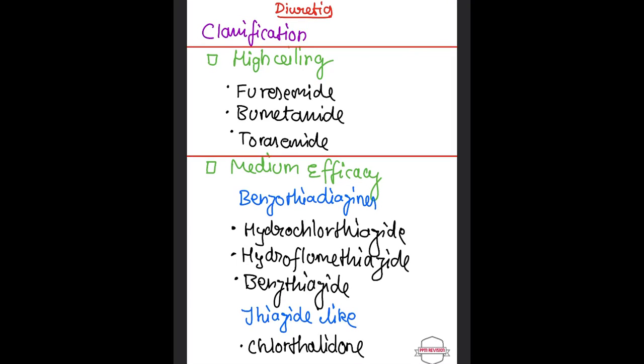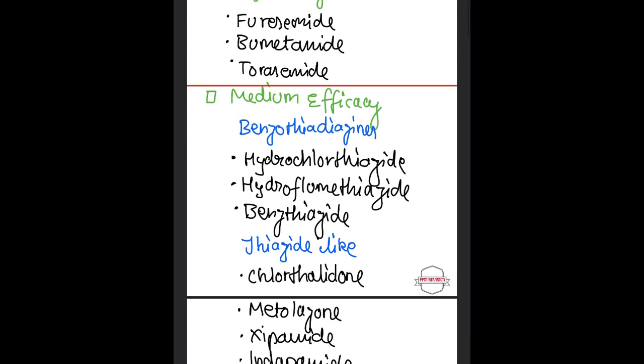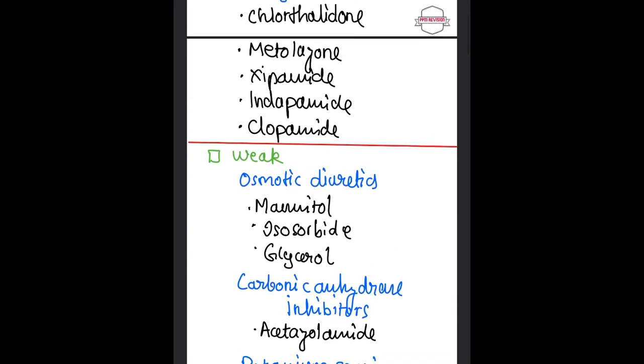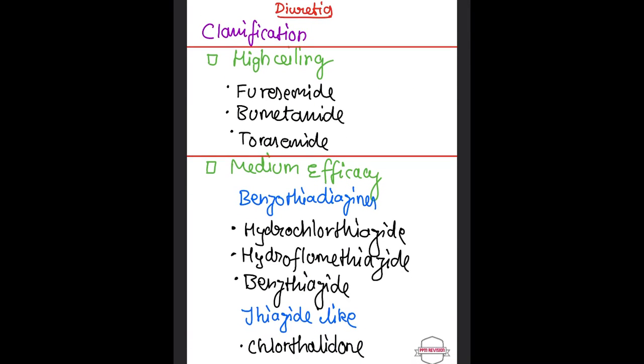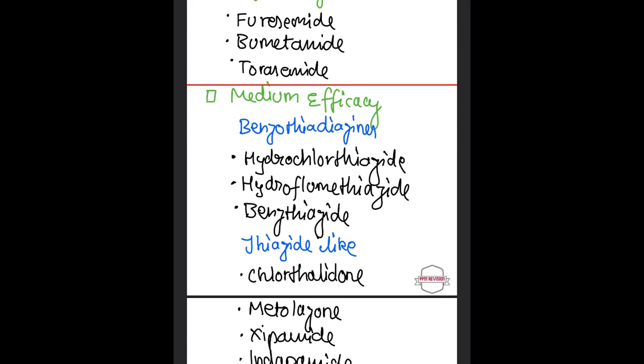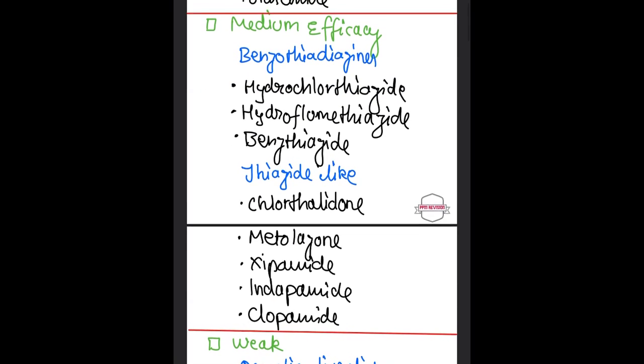Okay, now we'll be seeing what is diuretics. So before starting diuretics, let's see the classification. In the classification, you have high ceiling, medium efficacy, and weak. Under high ceiling, there is furosemide, bumetanide, torsemide.